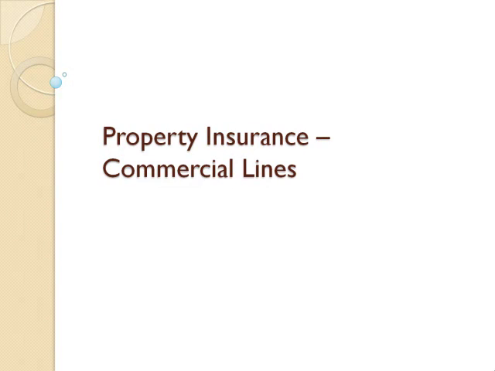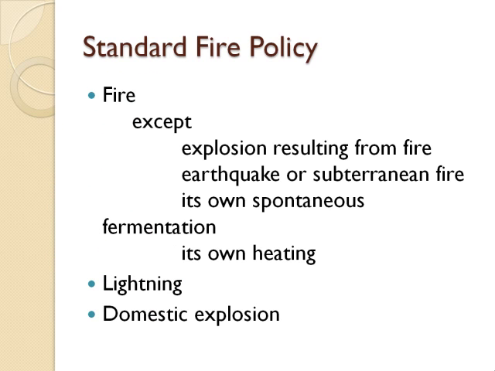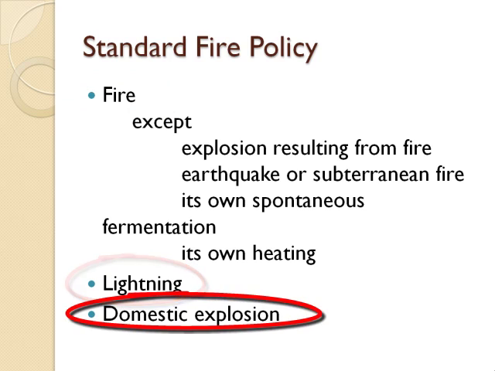Our next lecture is on property insurance, commercial property insurance, technically known as commercial lines. Under a typical commercial insurance policy, the risks covered are the following. Let us look at a standard fire policy. Typically, a standard fire policy will include 3 levels of cover: fire, lightning, and domestic explosion.